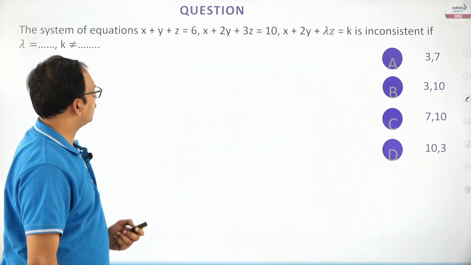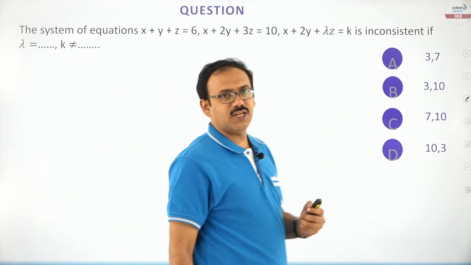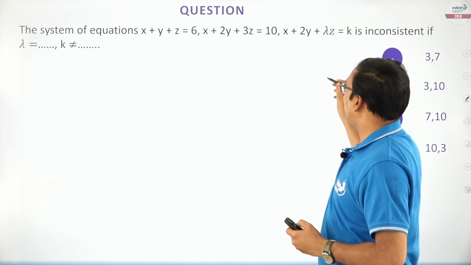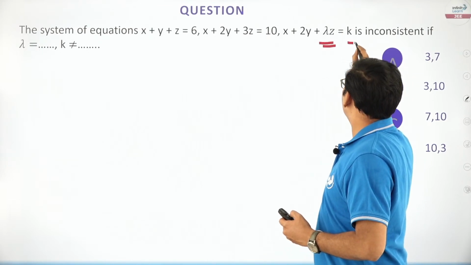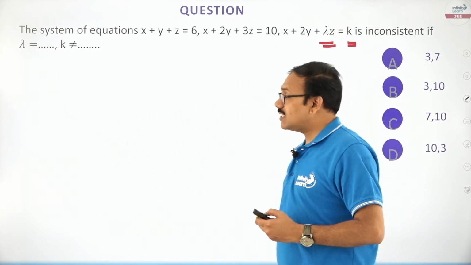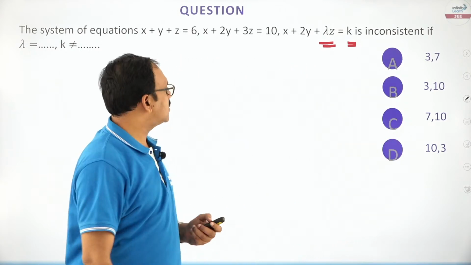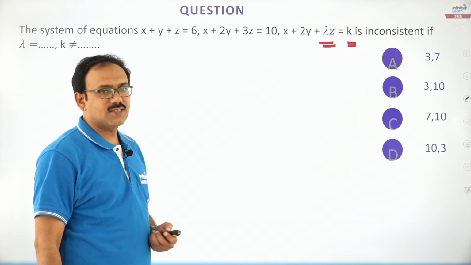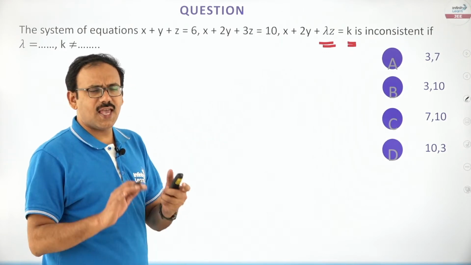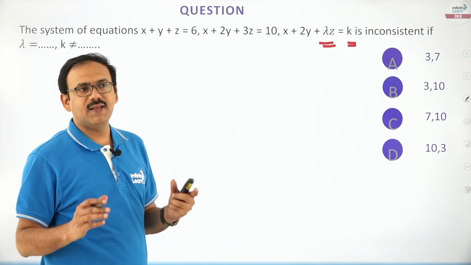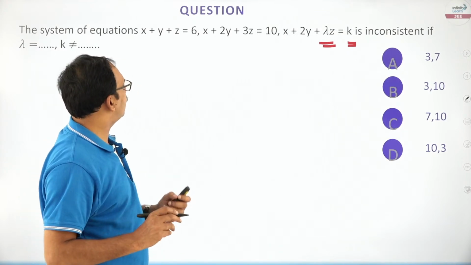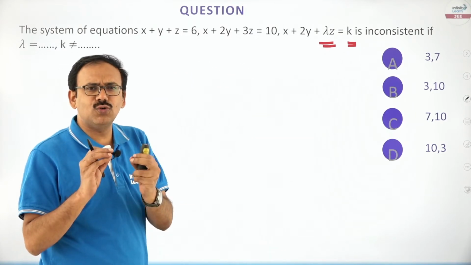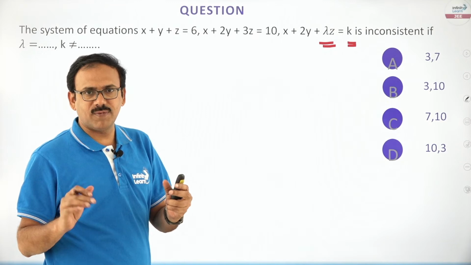Right, dear students. You see this question, the system of equations, 3 equations are given in which lambda and k appear. He is asking about the lambda and k values for which this system is inconsistent. So the same kind of procedure you can apply. Let us try to do this problem a little faster. Luckily, all the x coefficients are 1. You see, in 2 or 3 steps we can close the problem.